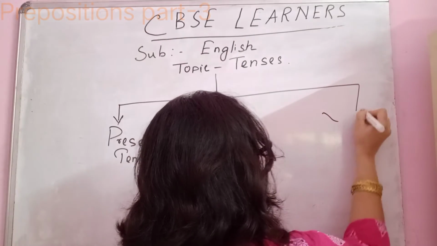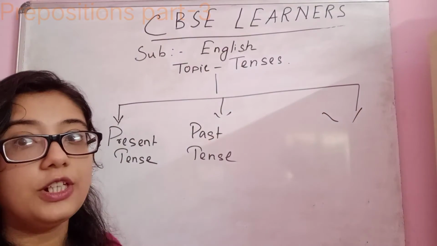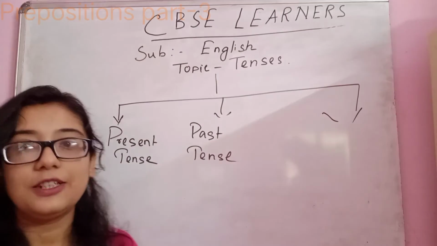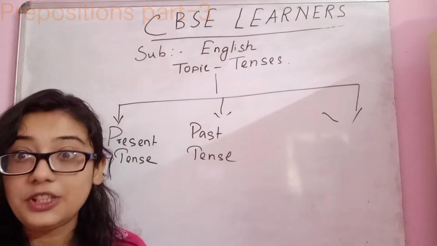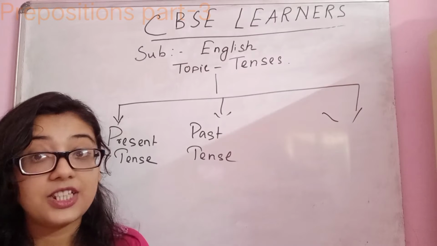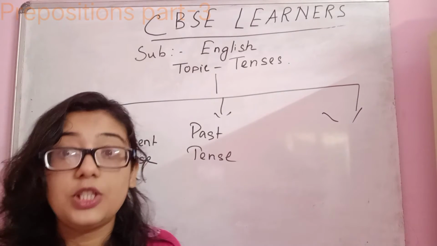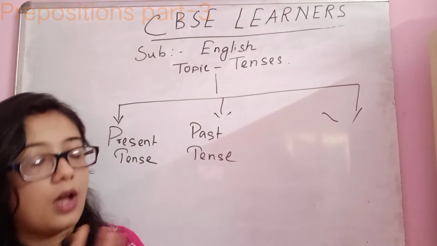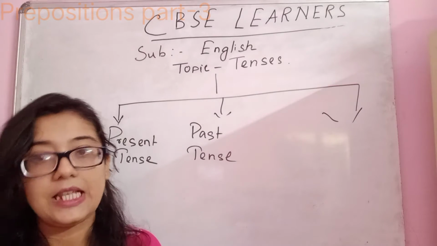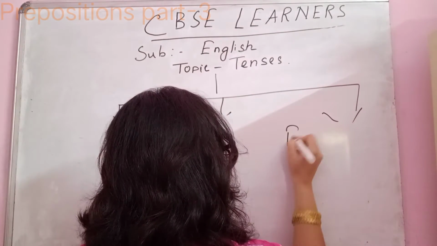And the third one is future tense. Future tense is the action which is going to happen, which has not happened yet, which will happen. That is future tense.